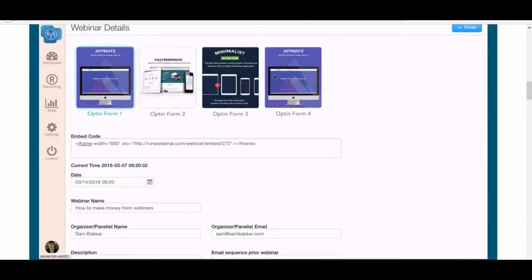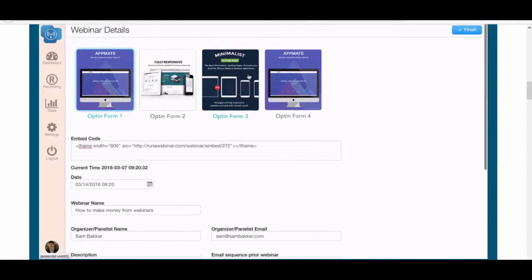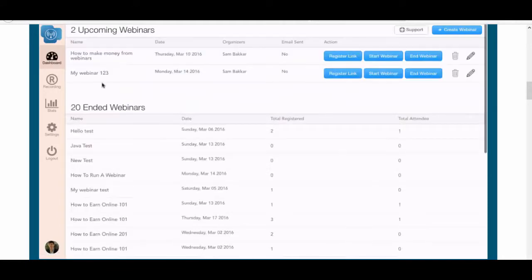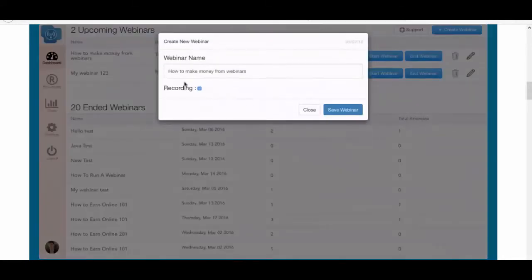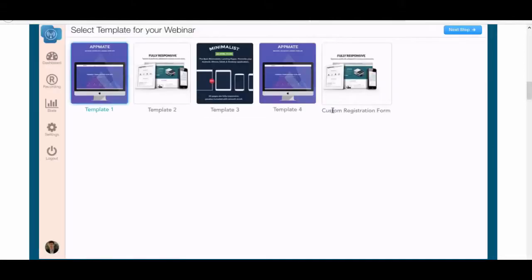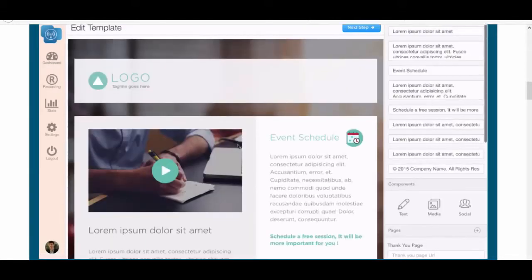If you do want to select another option, then you have to select one of these sequences right here. So let's go back. I'm just going to go back and reselect that now. Create a webinar, how to make money with webinars, save webinar. Then we go to the next. We're going to choose one of our templates. We'll choose template number 1. Then we click next and we're here.